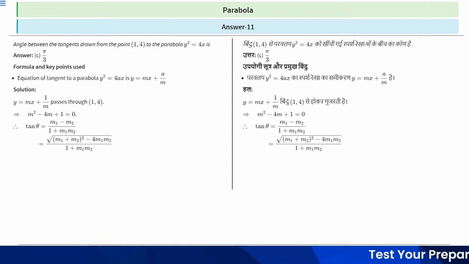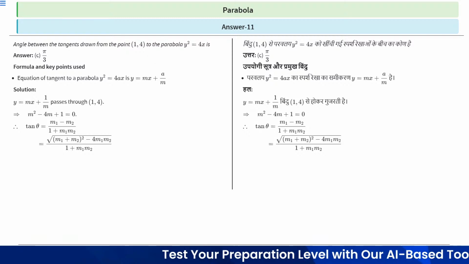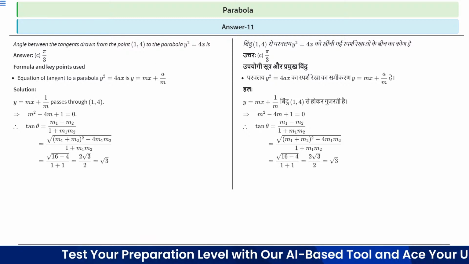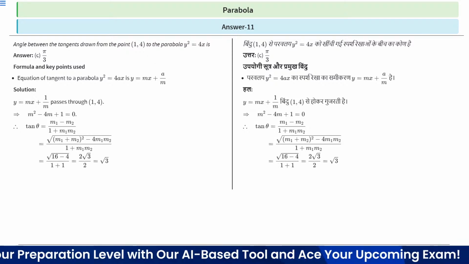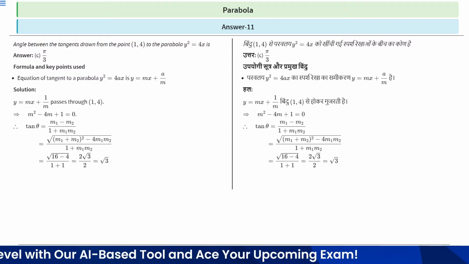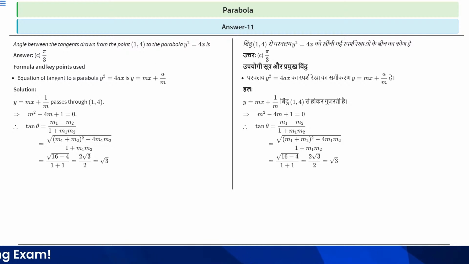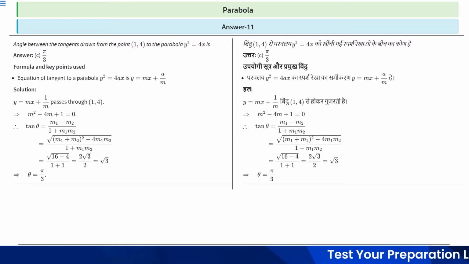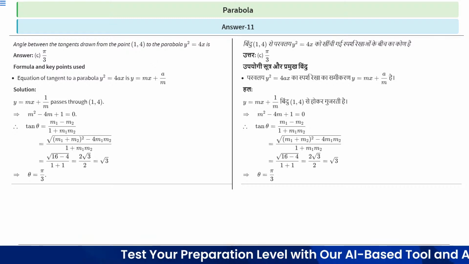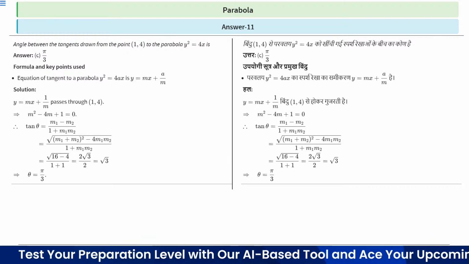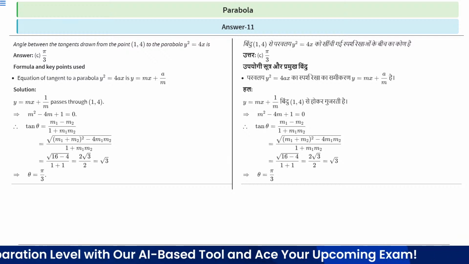So m1 plus m2 will be 4 and m1 m2 will be 1. Let's put the value of m1 plus m2 as 4 and m1 m2 as 1. We will get root over (16 minus 4) upon (1 plus 1), which is equal to 2 root 3 upon 2, which is equal to root 3. Clear? Therefore theta is equal to 60 degrees, which is equal to pi by 3. So theta will be equal to pi by 3. Option C is the right answer. Got it? Clear?